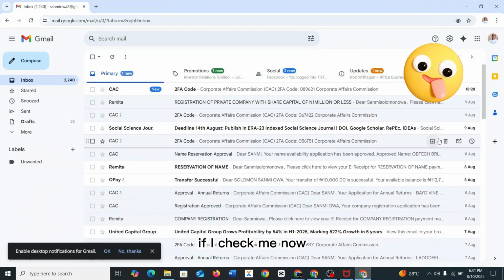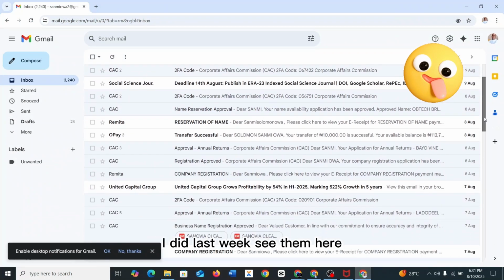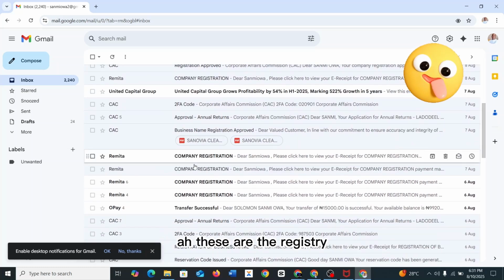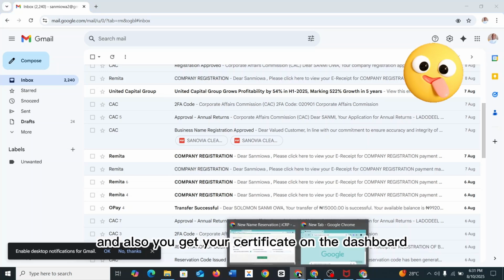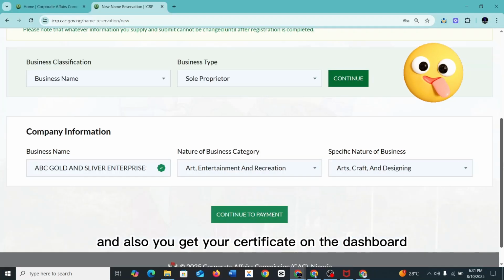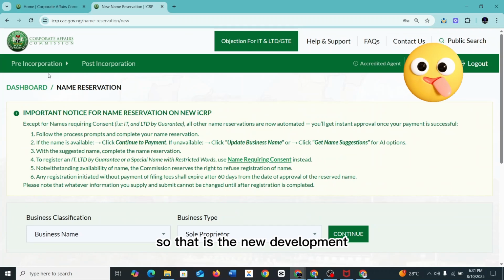If I check mail now, see one of the registration that I did last week. See them here. These are the registration. They are sending certificate to the email, to our agent email, and also you get your certificate on the dashboard. So that is the new development.